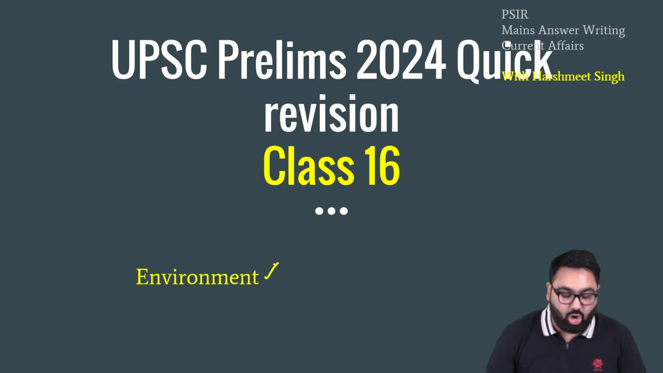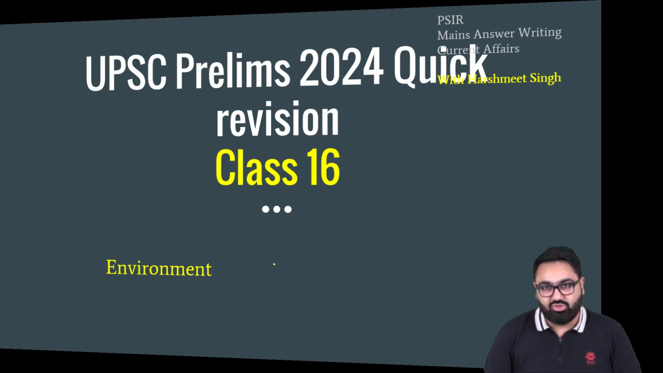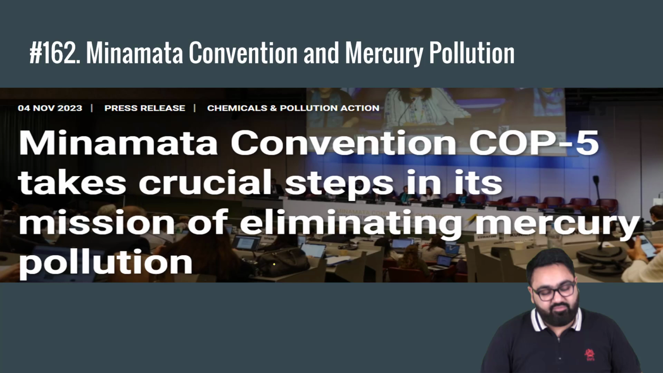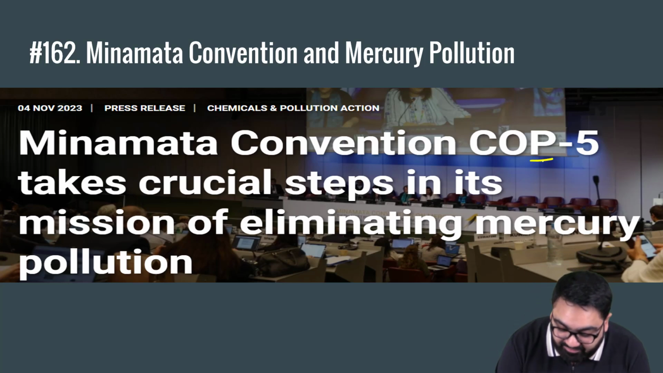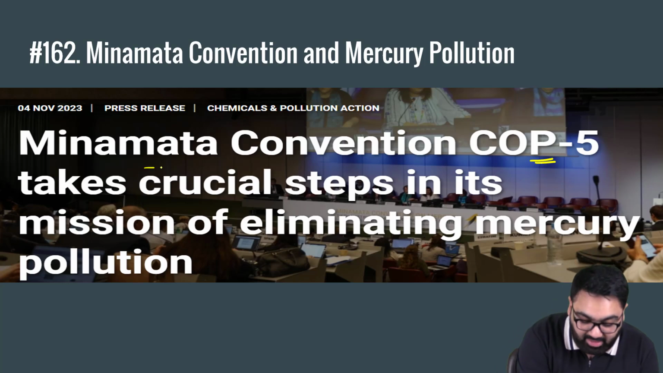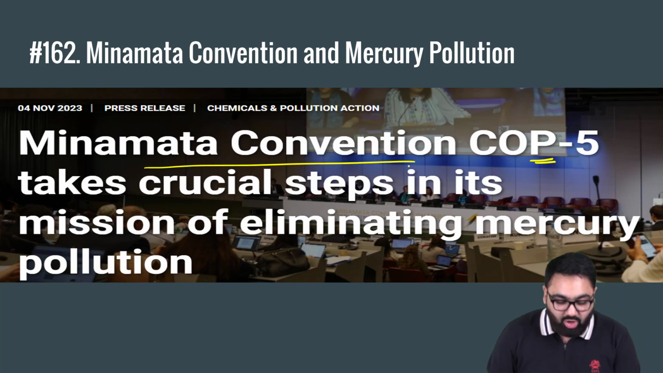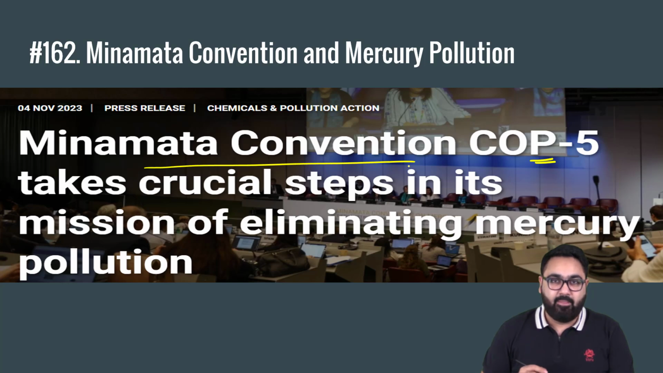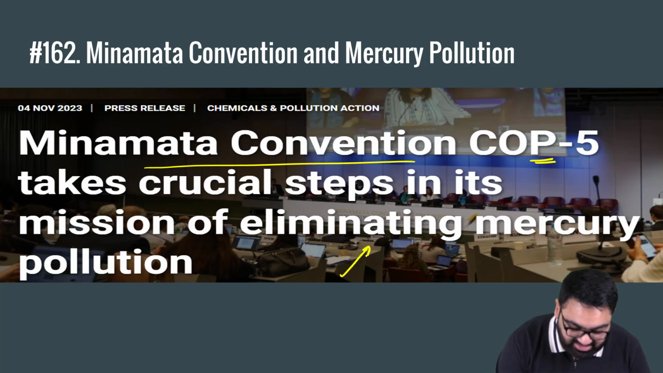Today again, we have taken up topics from environment that were in the news in the last year or so. First one. Recently, there was COP5, that is the 5th annual meeting of the Minamata Convention. As you know, Minamata Convention is specifically aimed at curtailing pollution caused by mercury. Mercury is extremely harmful for humans, animals, plants, and the important point here is that the countries around the world are trying to eliminate this as much as possible.